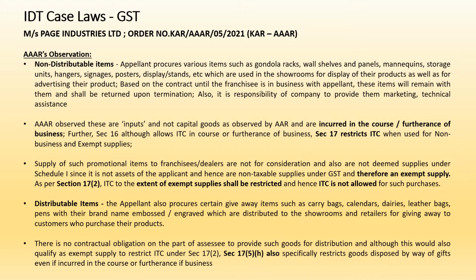However, there is another condition in schedule 1 where it would say permanent transfer of business assets where ITC is availed. So here again the appellant has clarified that this is not a capital expenditure for them, it is not an asset in their books, and it is only a revenue expense. So hence the AAAR has said that since it is not an asset in the books of the appellant, this entry will also be not applicable to them.